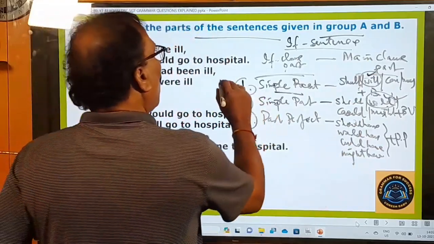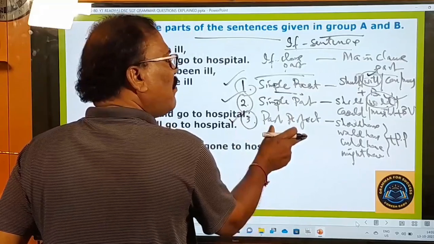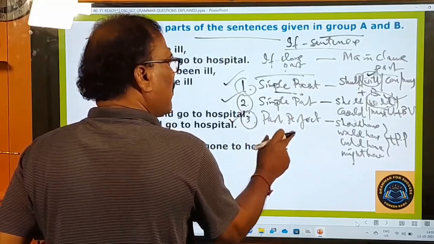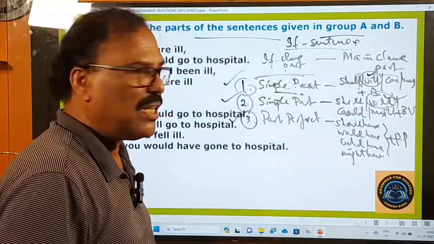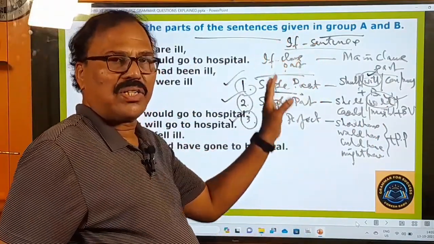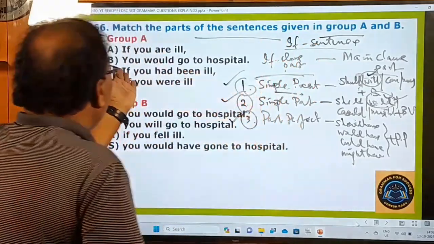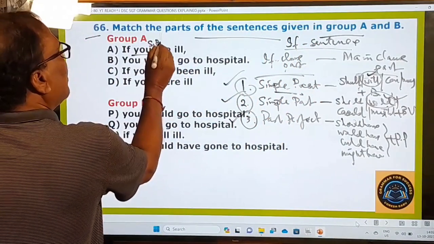This is an open conditional sentence. This is an impossible conditional sentence. This is an unfulfilled conditional sentence, past perfect. So in this, I am not going deeply into the subject; I am briefly explaining the nature of the conditional sentences, right? And now here you see that if you are ill, this is simple present, okay?